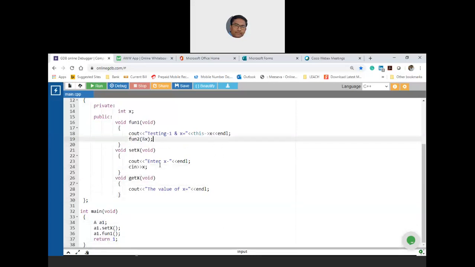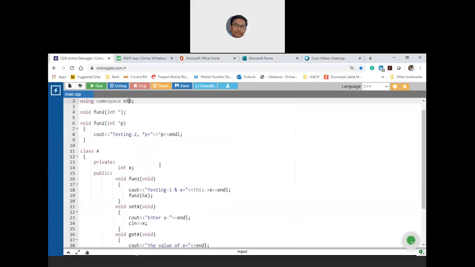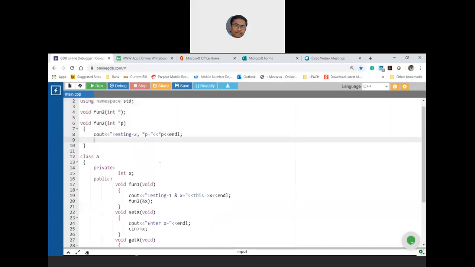It is possible if there are two cases. Case number one is if you call a general function and if you hand over the address of your x, you hand over the address of your private variable x. Then inside the general function, let us change the value of p to 3. Intentionally doing it as 3.